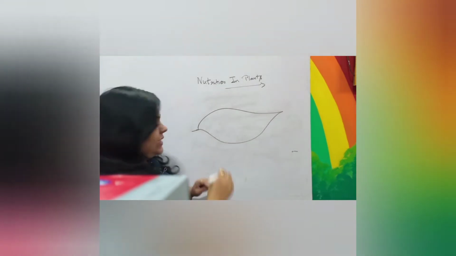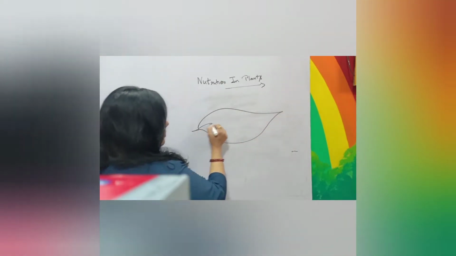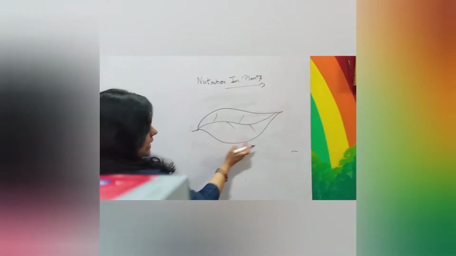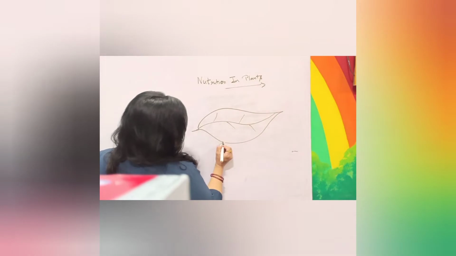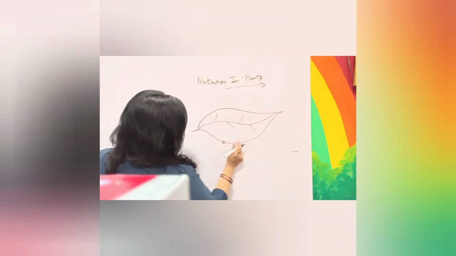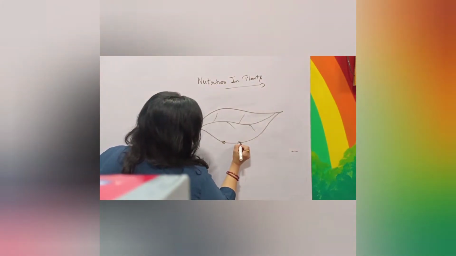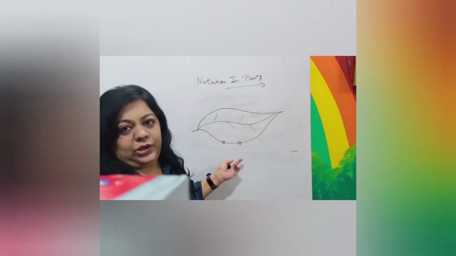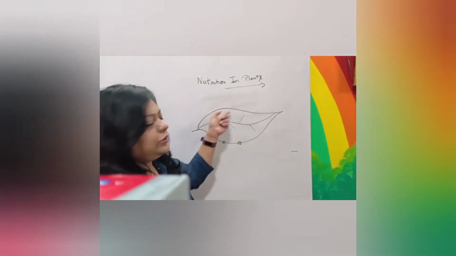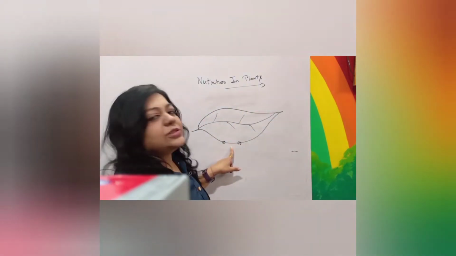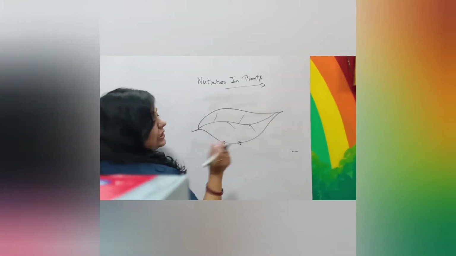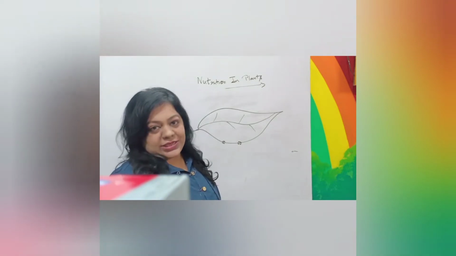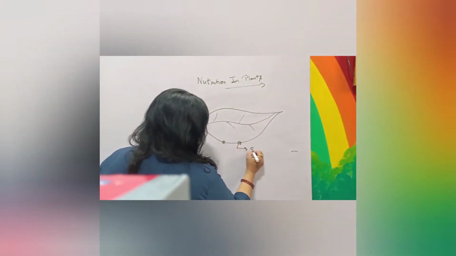The leaf has the lamina, this is the midrib of the leaf, and these are the veins of the leaf. The lower side has small pores which are known as stomata. Small tiny openings are present on the lower side of the leaves. A little bit are present on the upper side also, but lots of openings are present on the lower side. Through these tiny openings, exchange of gases and water takes place. They are known as stomata.